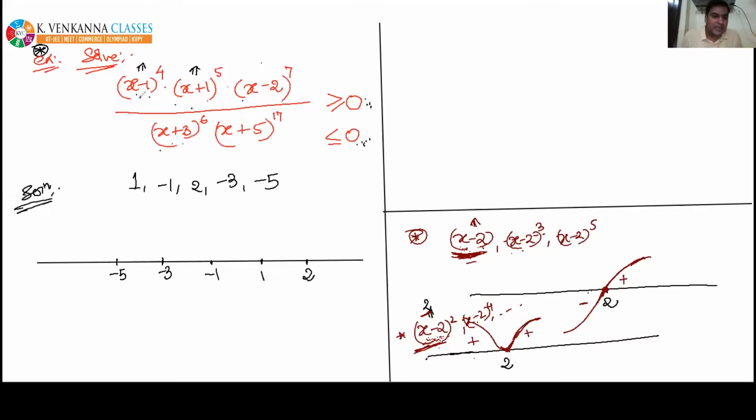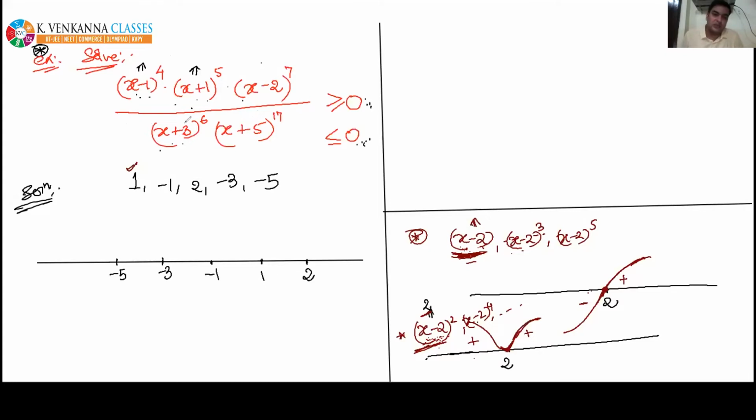For example, at 1, the power is even. So tick mark at 1. Why am I tick marking it? Because since the power of this x minus 1 is even, we have decided that about the point x equal to 1, the wavy curve will not change its sign. It will only touch the number line.